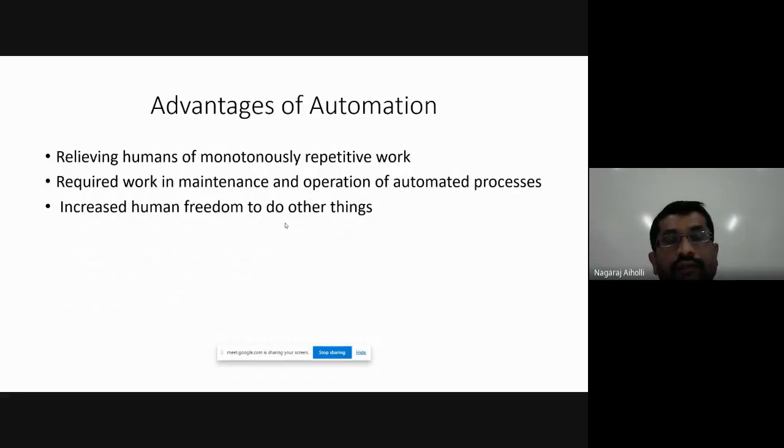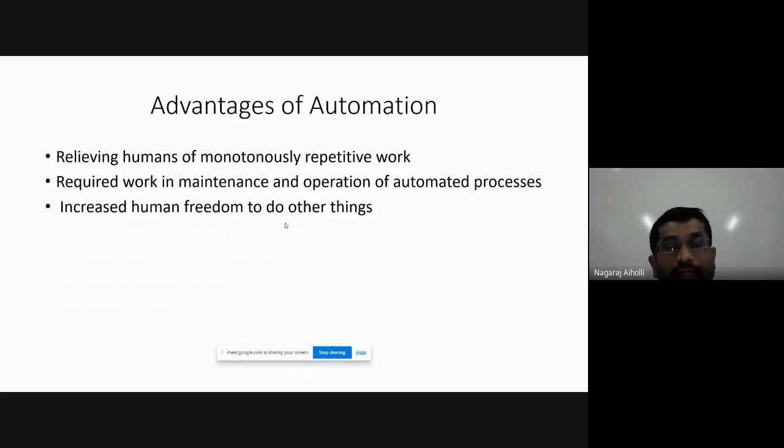Some more advantages: it relieves humans of repetitive work. Suppose a person is working in the industry and manufacturing certain parts of a machine. Say in one day he manufactures around 10 parts. Just let us take an example.